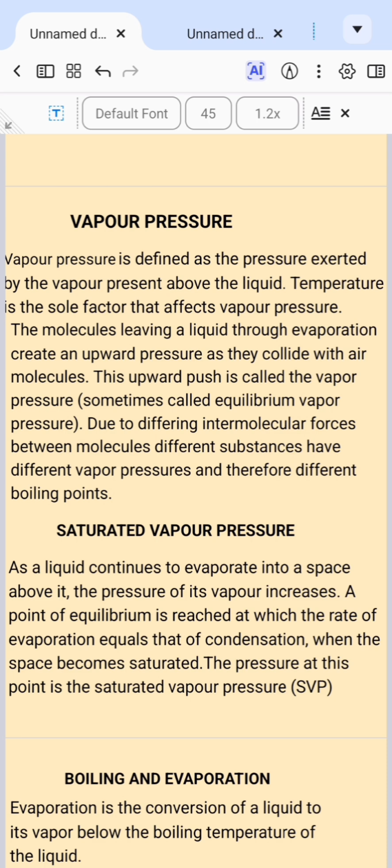At this point, there will be equilibrium, that is, equality between the rate of evaporation and the rate of condensation. And at this point, we have what we call saturated vapor pressure, which is denoted as SVP. So saturated vapor pressure is the pressure generated whenever there is equilibrium between the rate of evaporation and that of condensation. So that leads us to the concept of boiling and evaporation as well.